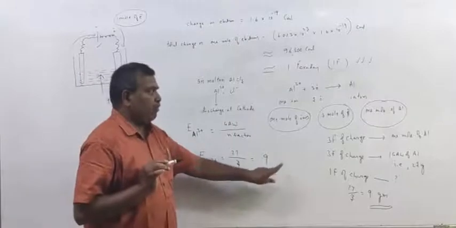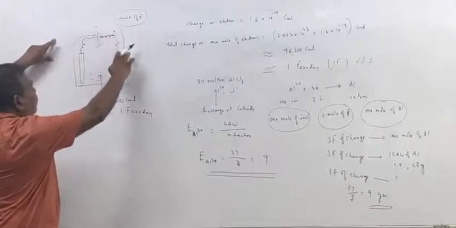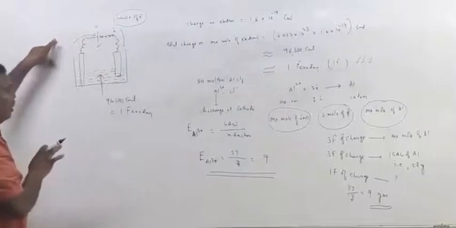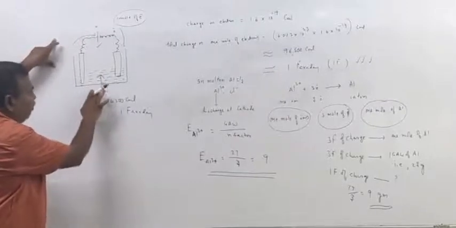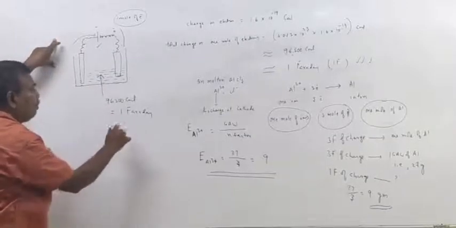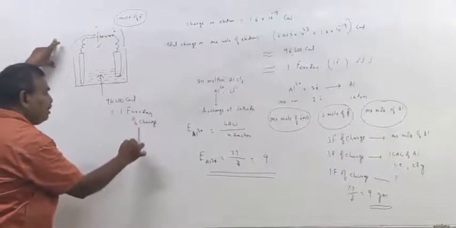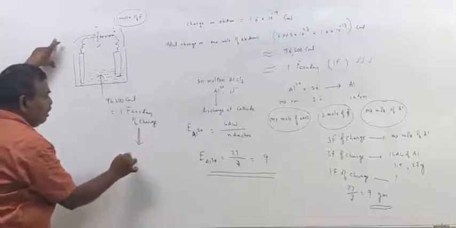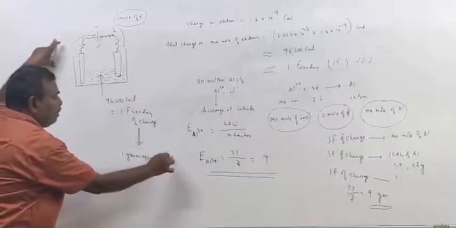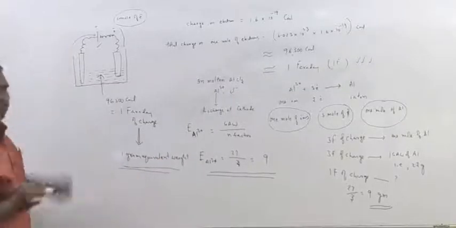So from this we can understand that if 1 mole of electrons is transferred from the negative electrode to the positive electrode in the electrolytic cell, the charge entered in the electrolyte is 96,500 coulombs, that is 1 Faraday. So 1 Faraday of charge deposits 1 gram equivalent weight of substance.